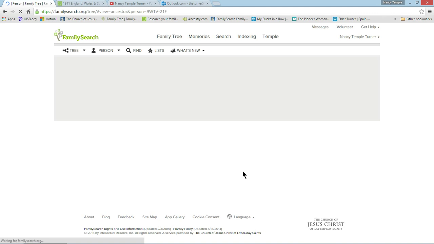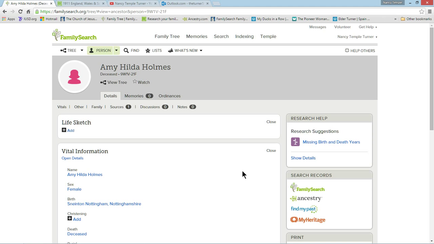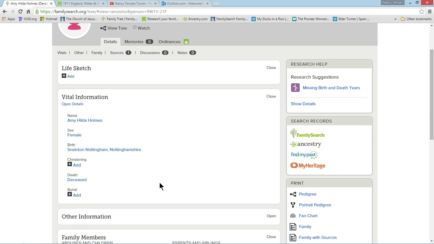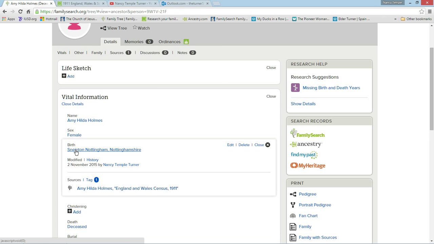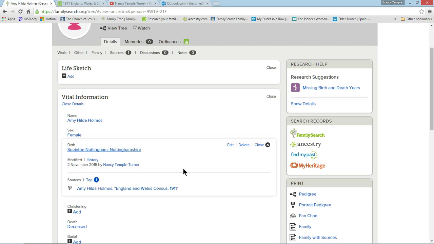We added the 1911 England and Wales census. And so here we were able to add a birthplace. And now we have a source attached. That research suggestion about a source is there, but we're still missing birth and death years. So we're going to go ahead and edit this manually based on what we see in that 1911 census record. Again, just a reminder, she's 24 in 1911, so that would put her birth year at about 1885.